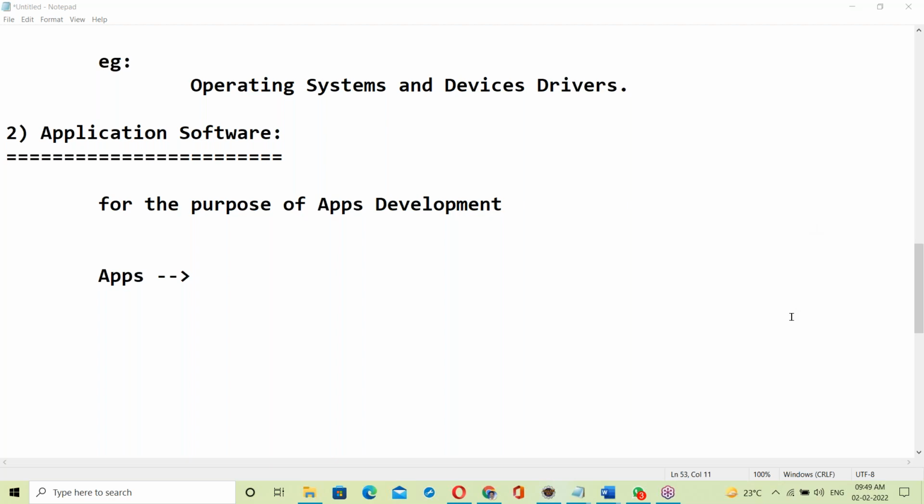Tell me what applications you use daily. Okay, good, WhatsApp. Notepad is not an application, Notepad is a software. Facebook is an application, right? WhatsApp is an application.